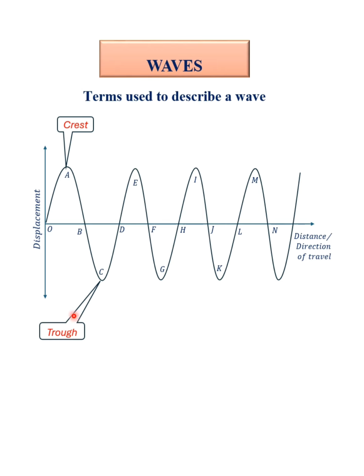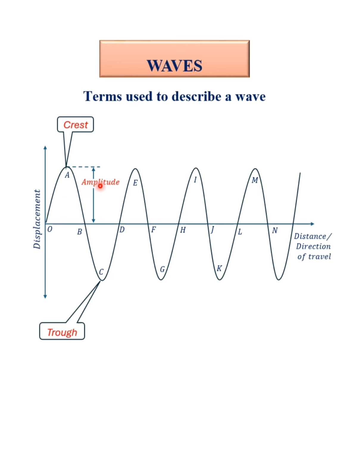Also, you will observe that this original medium of the wave, the undisturbed medium, after displacement, rises through a distance to a maximum point that we call the crest. It also falls through a distance to the minimum point that we call the trough. The maximum upward displacement or maximum downward displacement is what we describe as the amplitude of the wave. Remember, the crest is only a position on the wave. However, the distance from that position to the original medium or original state is what we describe as amplitude.